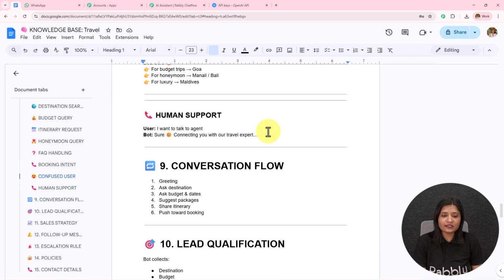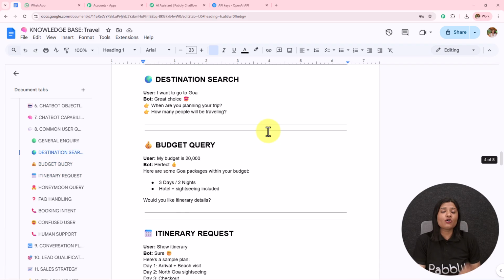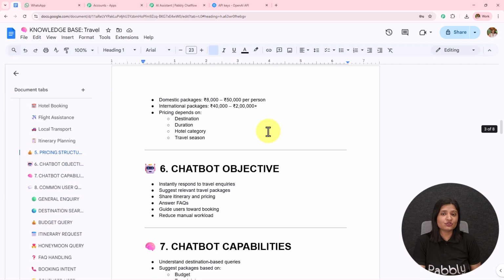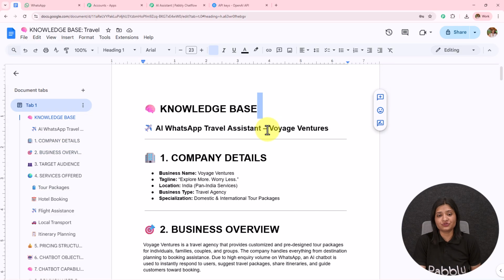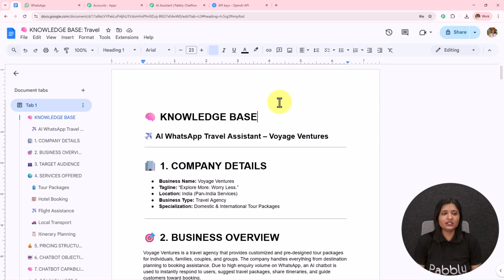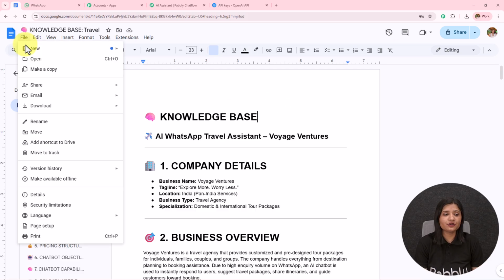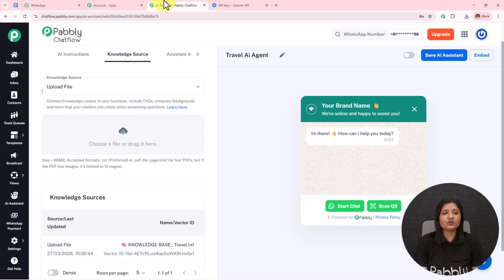Now here you have to enter the details, providing all the details of your product and service, and based on whatever you are providing, your AI agent will be able to answer the user. So you have to create a very detailed knowledge base, and then you have to download this in .txt or .pdf format, and then upload it over here. If your PDF has images, the limit is up to 10 pages only.